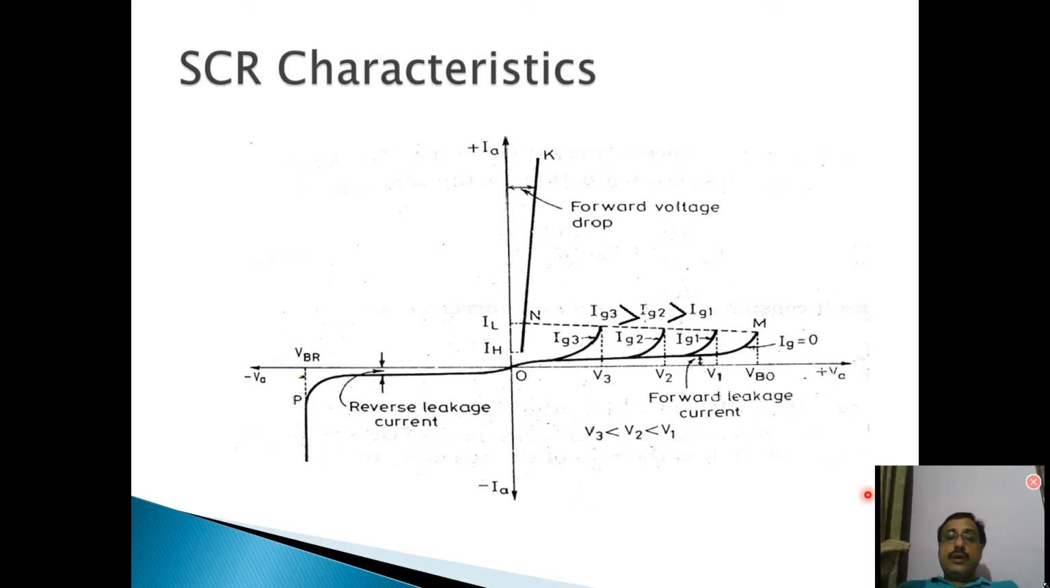Now holding current is the minimum value of anode current below which your SCR current should fall so that the SCR may turn off. So what is the meaning? The minimum value of anode current.